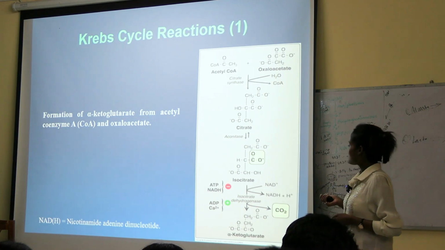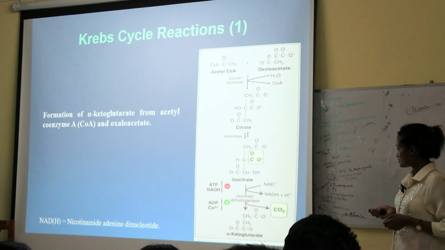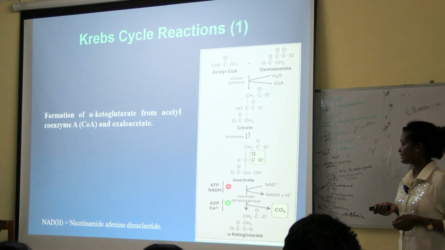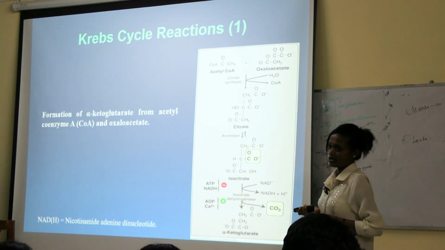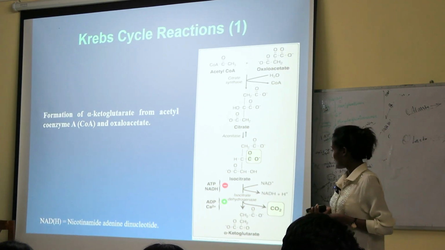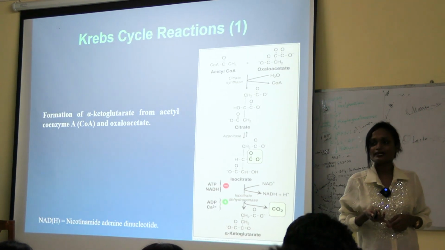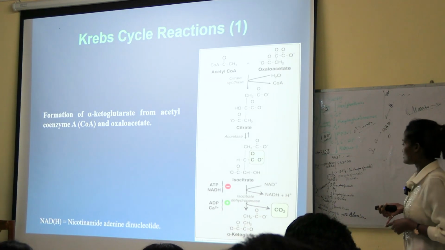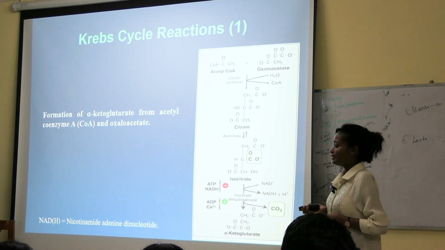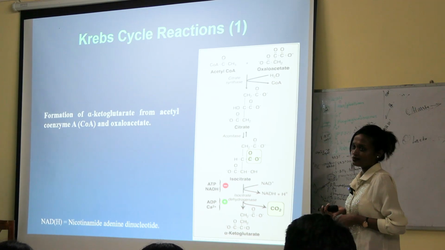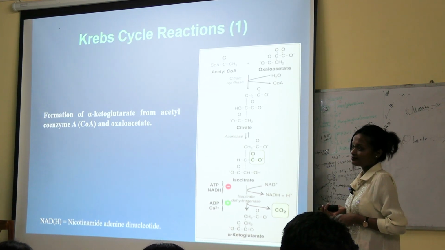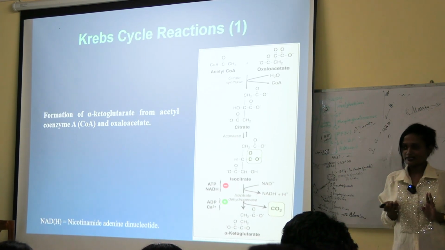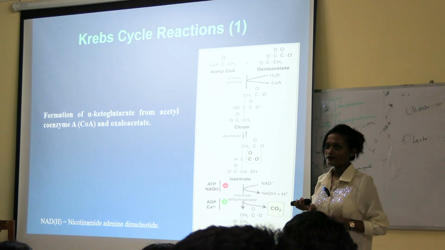The next step is isocitrate to alpha-ketoglutarate, in presence of isocitrate dehydrogenase. And there are some cofactors in this step also. The cofactors are